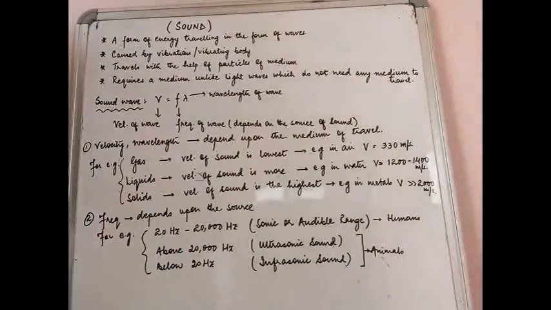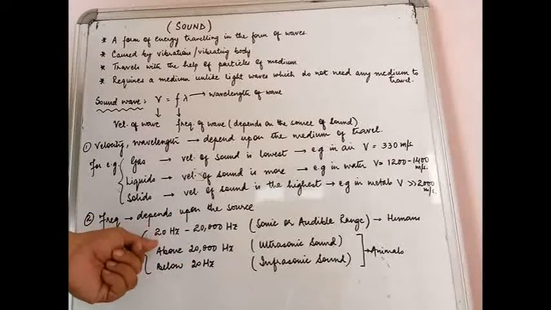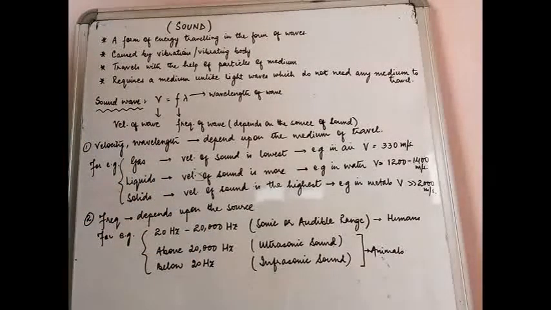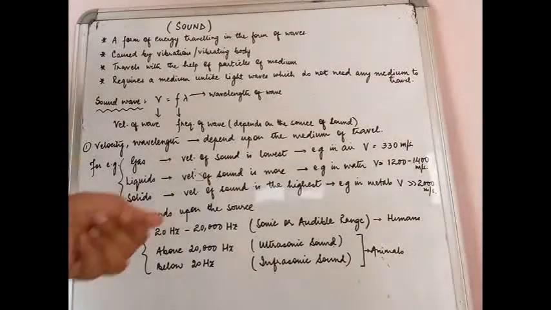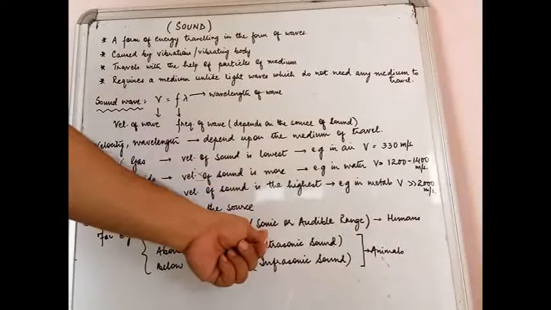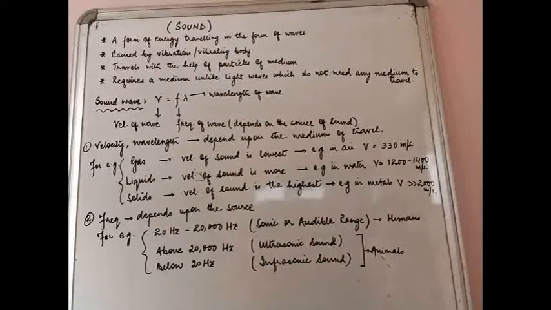So suppose, for example, when I am speaking, you are able to hear me. Why? Because the frequency of the sound that is coming out of my mouth is falling in this range, between 20 Hz to 20,000 Hz. That is why you are able to hear what I am speaking. So please remember, this range is known as the sonic or the audible range, which we humans can hear.